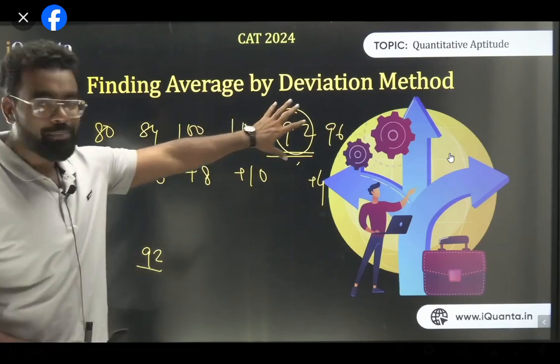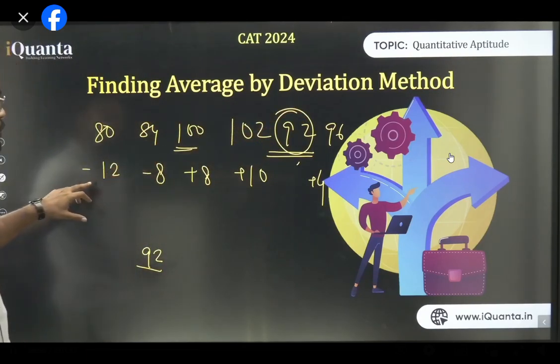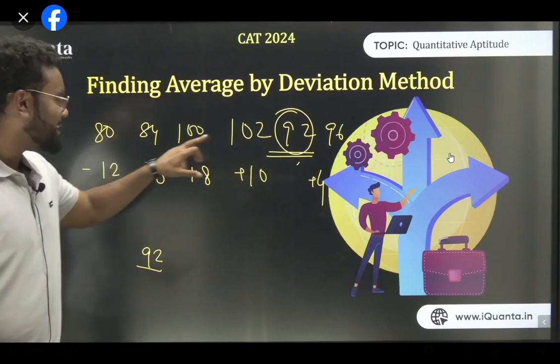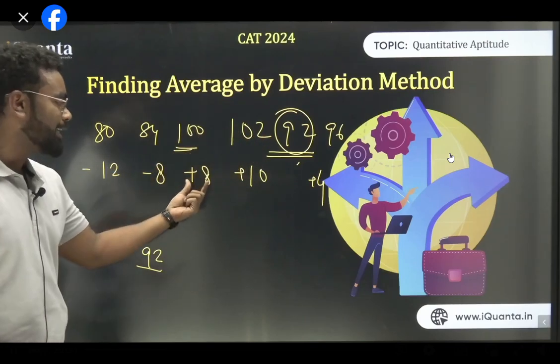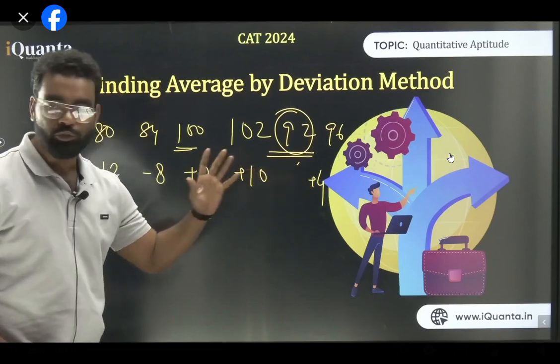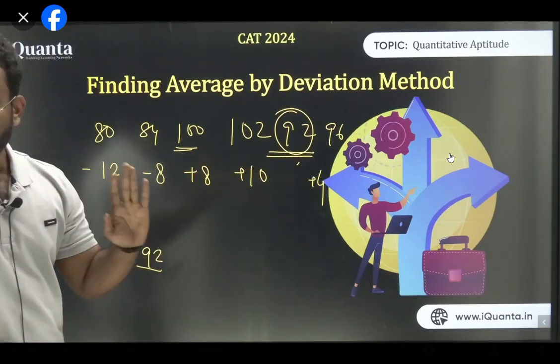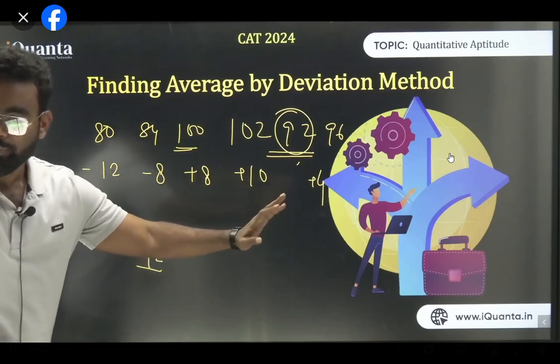First, I have taken 92 as the base value. So 92 is here. Next, 80 is 12 less than 92, so minus 12. 84 is 8 less than 92, minus 8. 100 is 8 more than 92, plus 8. 102 is 10 more than 92, plus 10. 96 is plus 4 than 92. Am I clear, all of you? Absolutely clear? You understood how I calculate deviation?